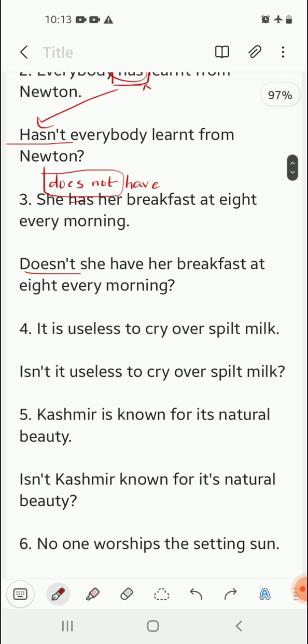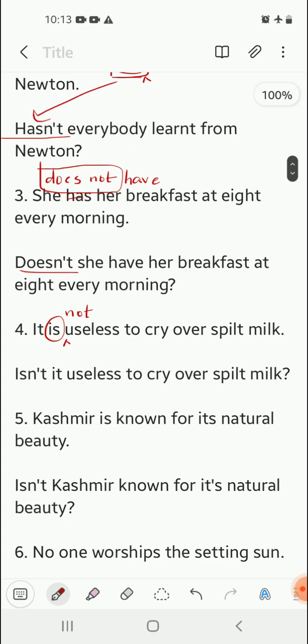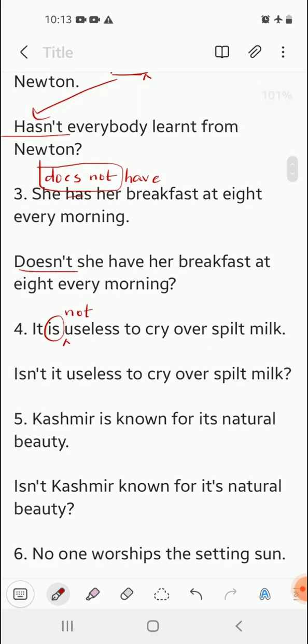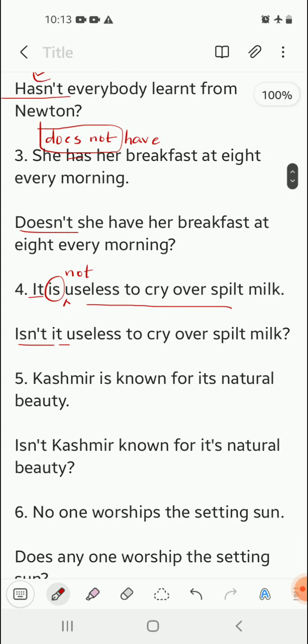Next, number 4. Is it useless to cry over spilt milk? Over here, identify the be form of verb, that is. Add a not in the sentence because we have to convert a positive sentence into negative. So it is not useless to cry over spilt milk. Now, is not is written as isn't. So in the sentence we will start with isn't, and the rest of the sentence is copied. Isn't it useless to cry over spilt milk?